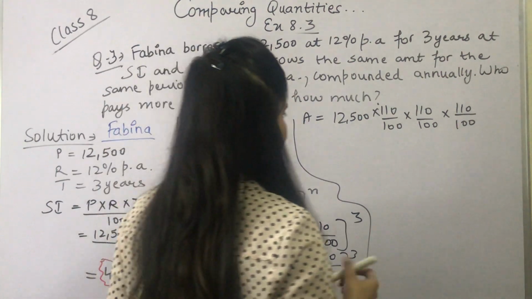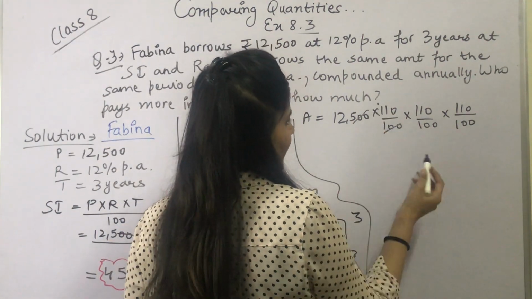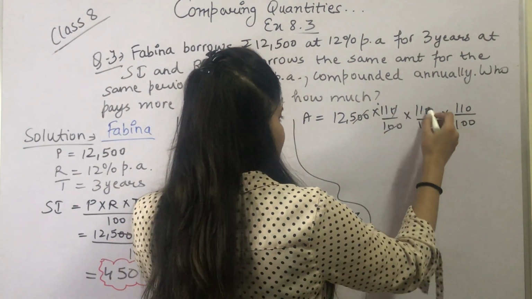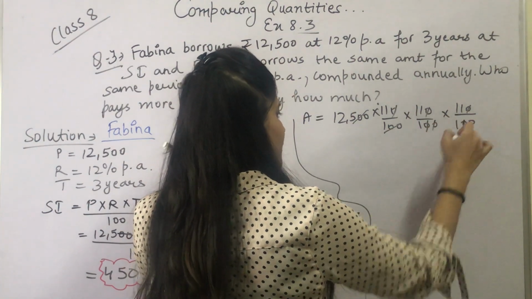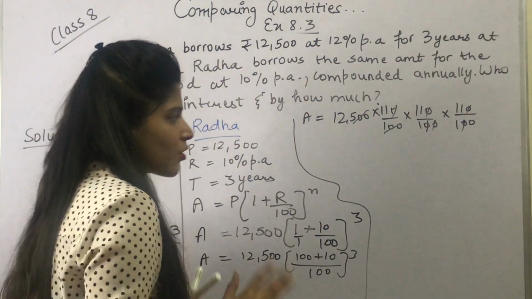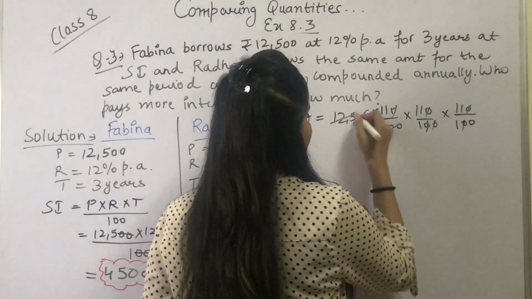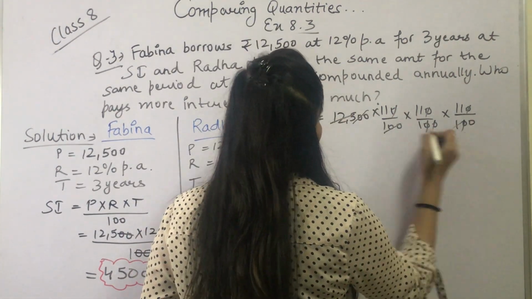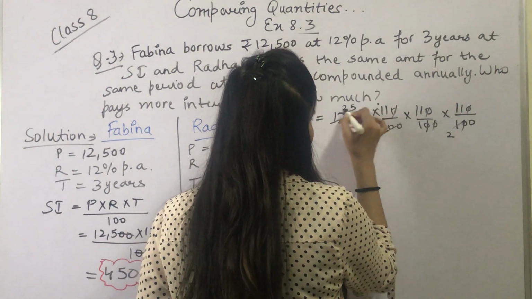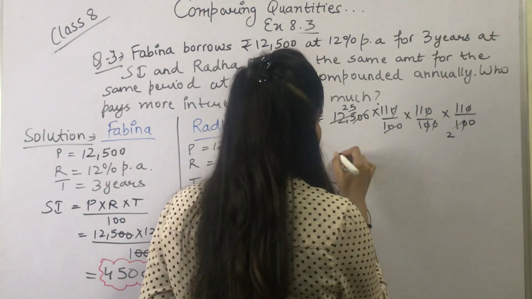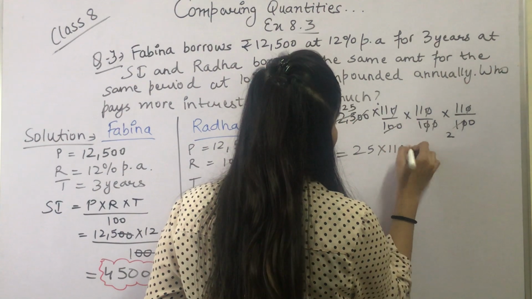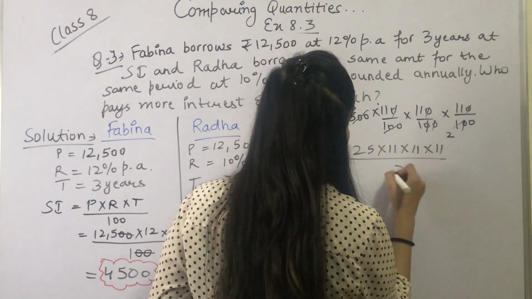So 2 0 से 2 0 cut. This 0 cut, from this 0 cut, from this 0. So basically 1 0 is left. So basically upon 10 बचा है हमारे पास, and we have 5 2s are 10 and 5 2s are 10, 5 5s are 25. So we have 25 into 11 into 11 into 11 upon 2.